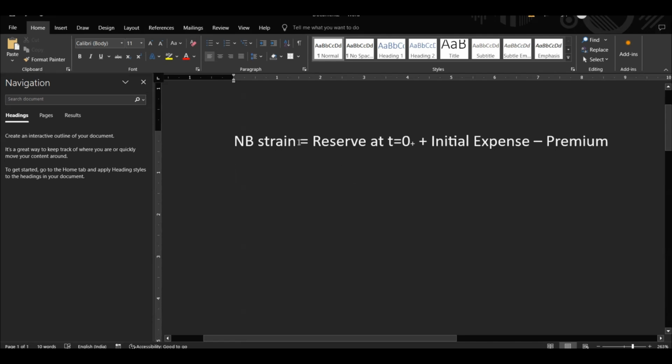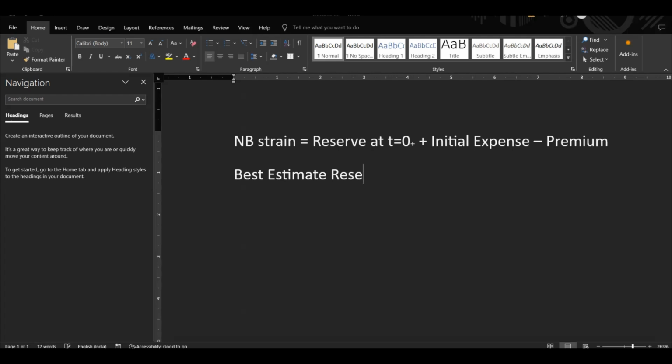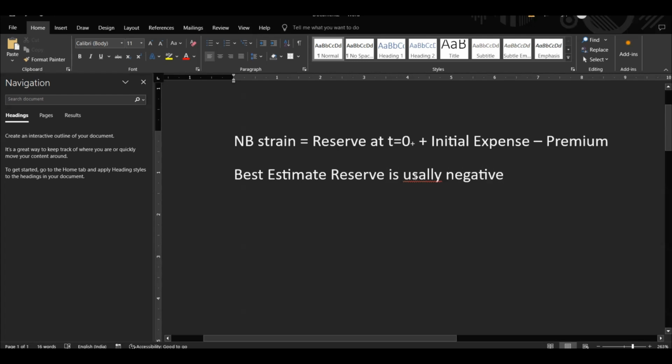So in that case, NB strength, which is actually a negative thing for the company, which is a liability or a sort of negative thing for the company because reserve at best estimate basis is negative, right? So I'm writing here best estimate reserve, right? Reserve is usually negative, right? So because best estimate reserve is usually negative, this is negative. Initial expense would always be positive, but it would never be able to surpass this. So in that case, instead of new business strain, you realize a new business profit, right? So that is the reason.